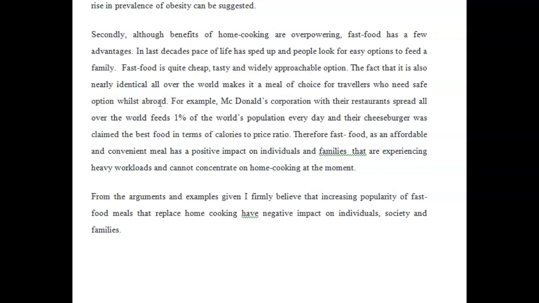"For example, McDonald's Corporation, with their restaurants spread all over the world, feeds 1% of the world's population every day, and their cheeseburger was claimed the best food in terms of calories to price ratio. Therefore, fast food," all right, here you want a comma, "as an affordable and convenient meal has a positive impact on individuals and families that are experiencing heavy workloads and cannot concentrate on home cooking at the moment." Okay. "From the arguments and examples given, I firmly believe that increasing popularity of fast food meals that replace home cooking has a negative impact on individuals, societies, and families." The popularity, that's your subject.